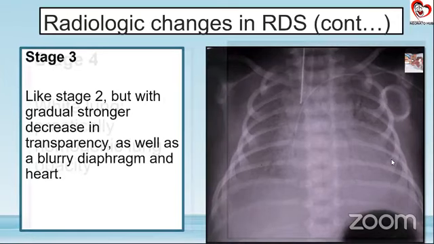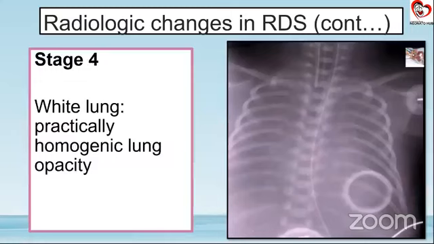And the classical whiteout X-ray, which is a stage 4. This is a homogenous lung opacity. What is important is you can't make out the diaphragm shadow, you can't make out the mediastinal margin, the diaphragm margin at all, and the complete lung looks whiteout. Whenever you are looking at such kind of lung, here sadly we are missing the gastric shadow, but do compare it with the gastric shadow once, because that also tells you how focused the X-ray was, whether it is a properly focused X-ray or maybe an ill-focused X-ray. That has to be ruled out. So these are the